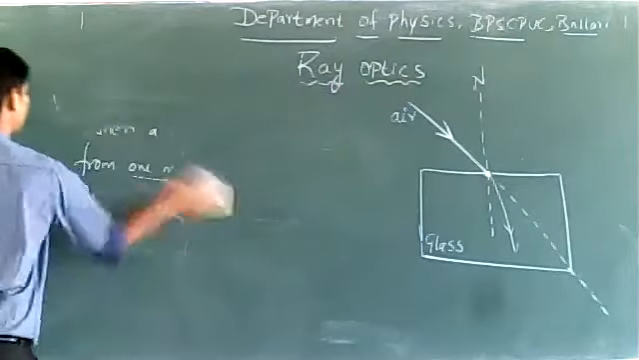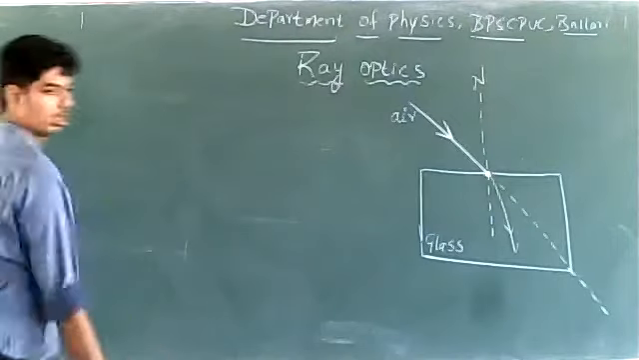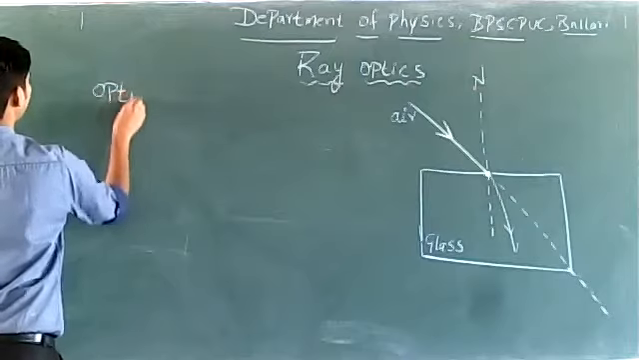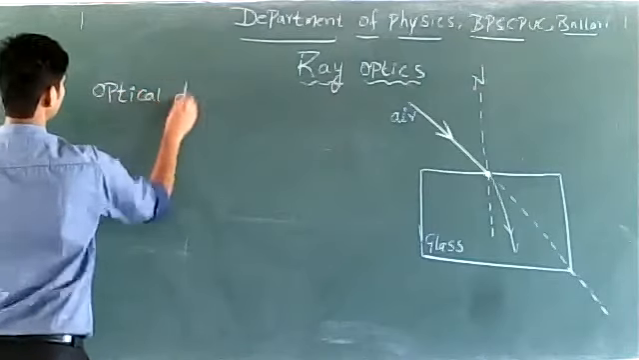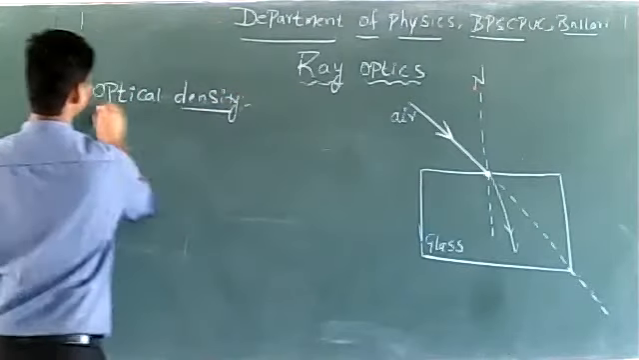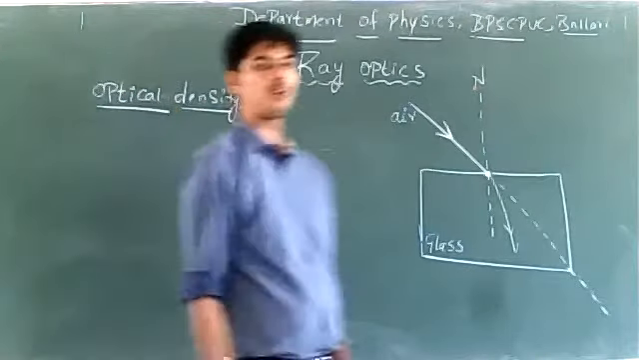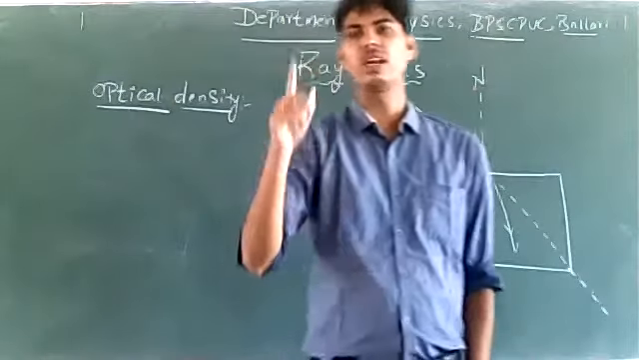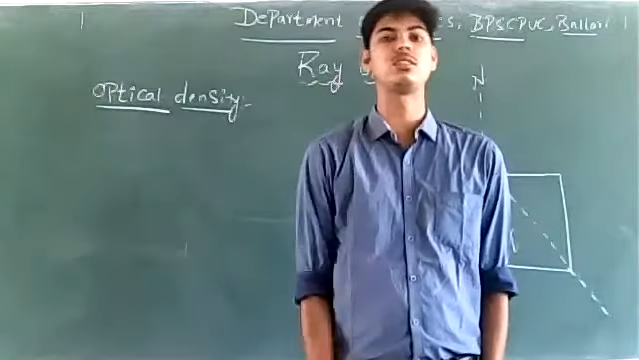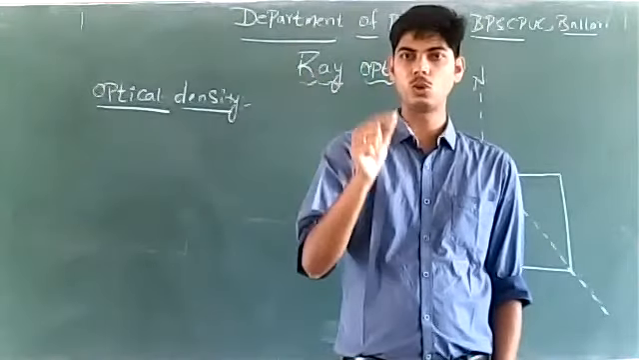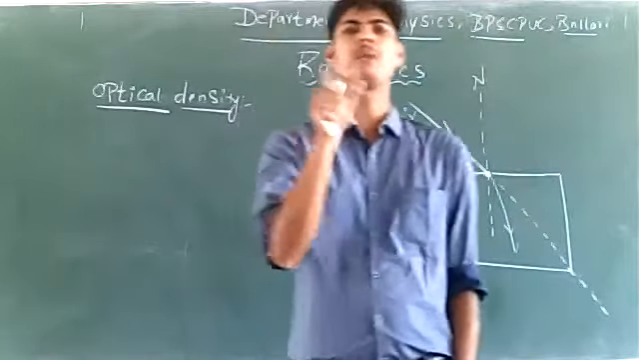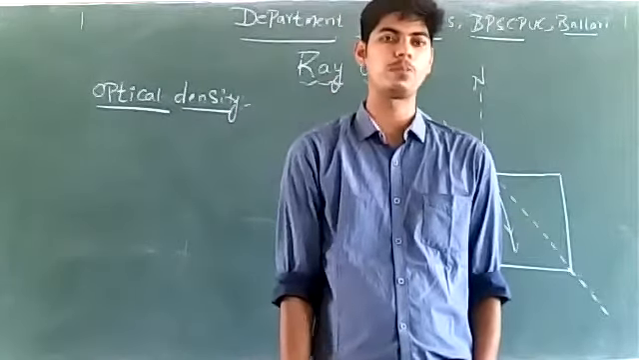After understanding the cause for refraction of light, we will now try to understand what is meant by optical density. See, I defined refraction of light as the phenomenon of bending of light when a ray of light travels from one medium to another medium of different optical density. However, optical density and what is meant by optical density?